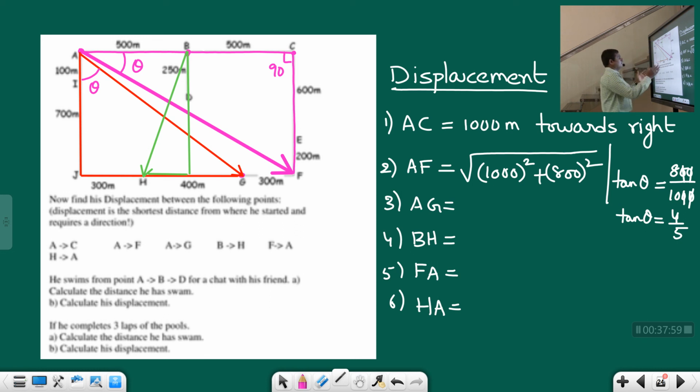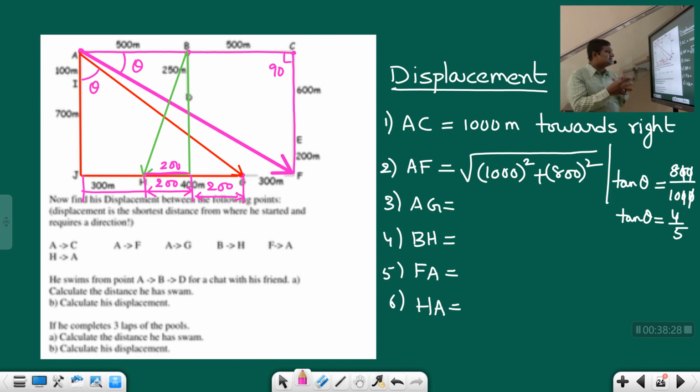Now this is nothing but how much students? Up to here 500. Correct or not students? Up to here this length is 500. Up to here they gave us 300. So this will be 200. So this length is 200. And this green color side length is 800. So therefore root over 800 square plus 200 square. So like this you can easily calculate.